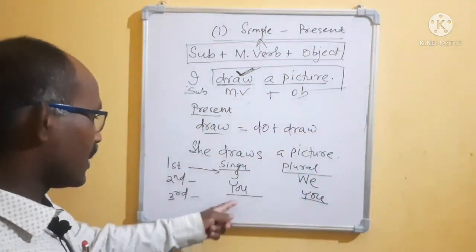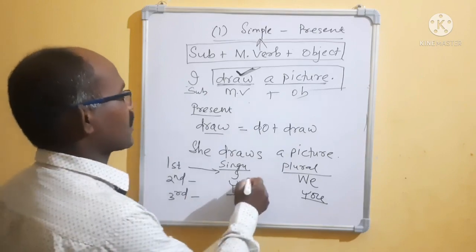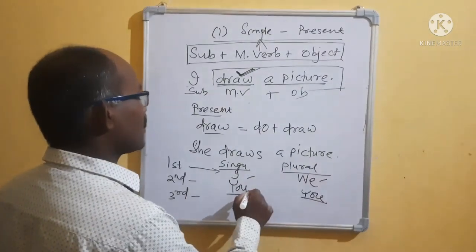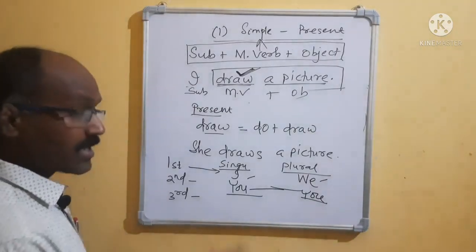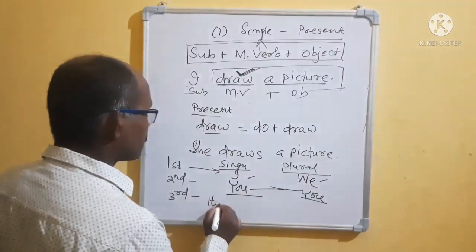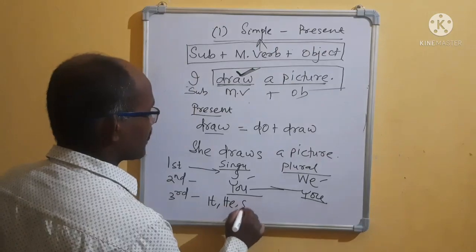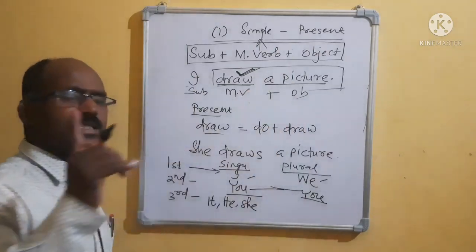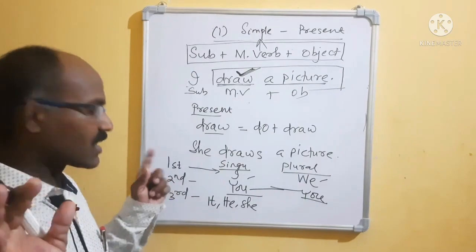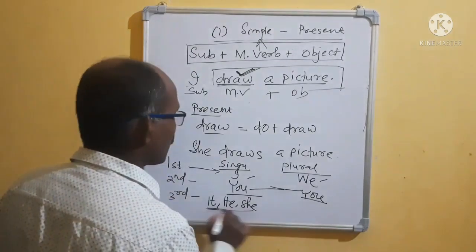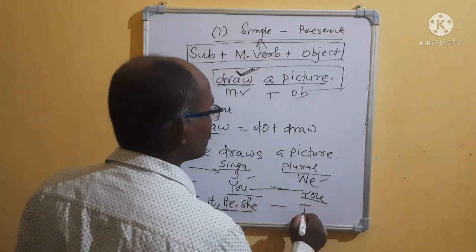Please remember, first person I, we. Second person only you. Third person, what is singular number? It, he, she, any single name, monkey, school, etc. It will be singular, third person, and plural is they.